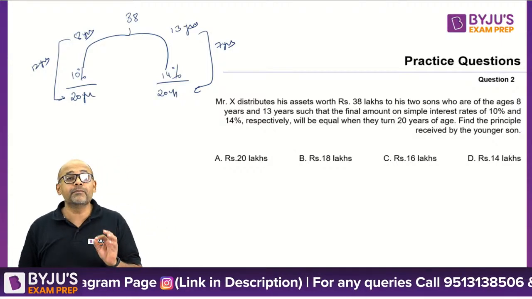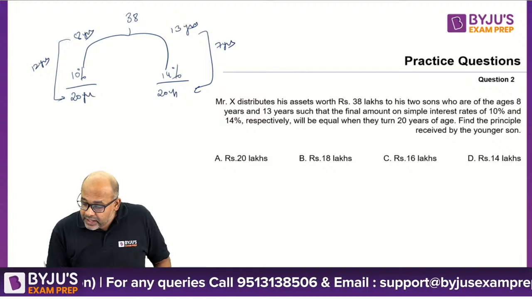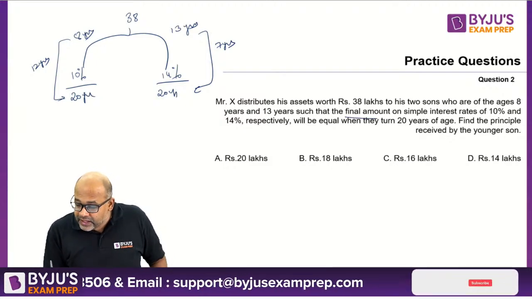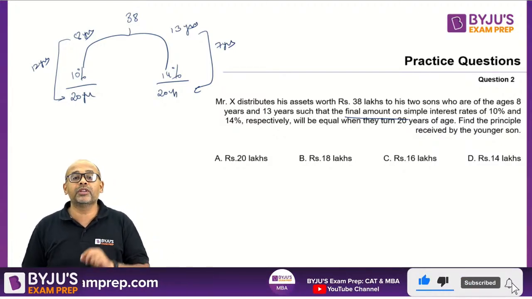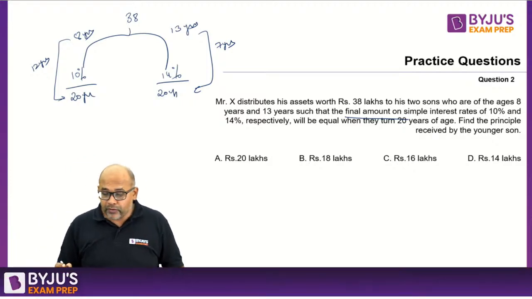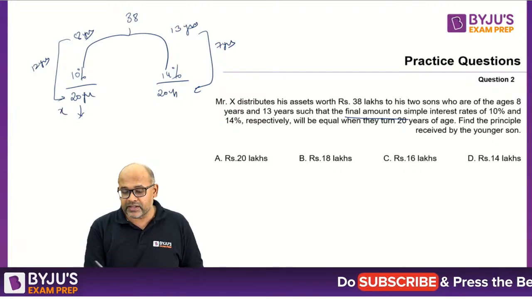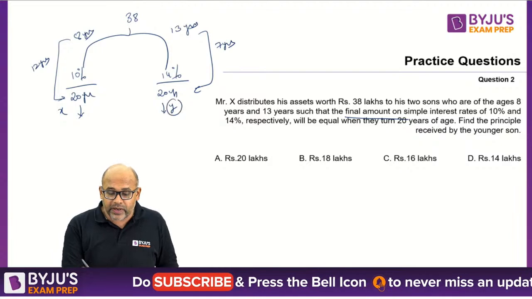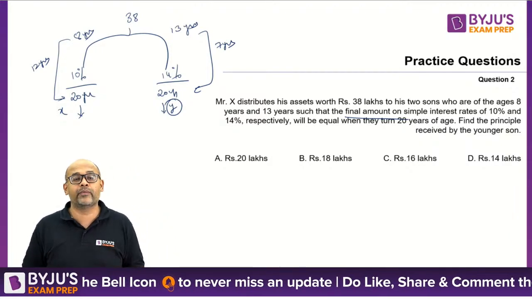And it is simple interest, and what you have to keep in mind is they receive an amount such that the final amount on simple interest, so basically you're talking about the principal plus interest together. Okay, so what we're going to do here is, let's say the amount given here is x, let's say the amount given here is y. Now you can take this y as 38 minus x, but I'm not taking it for a reason. You'll see why I'm not taking it.